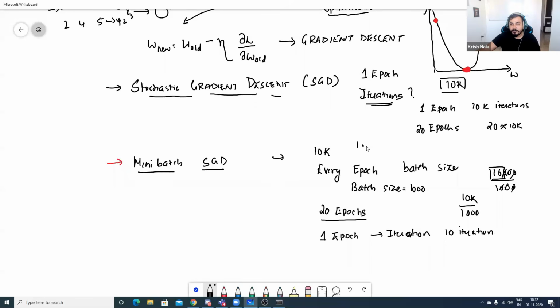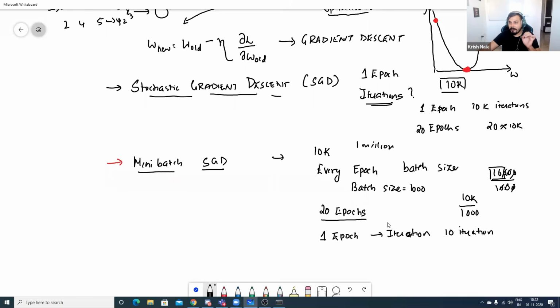Suppose tomorrow you have 1 million records. If you fix your batch size as 1000, you just have to divide 1 million by 1000. That many iterations will happen. That basically means that in epoch 1, I'll be doing 10 different forward and backward propagations. Then again in epoch 2, I'll be doing 10 forward and backward propagations.